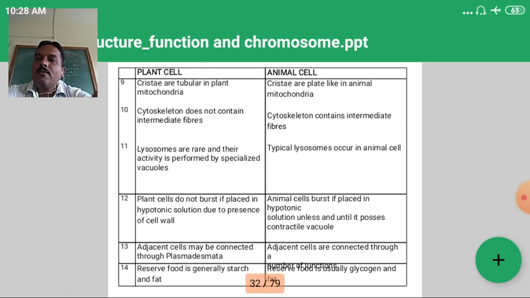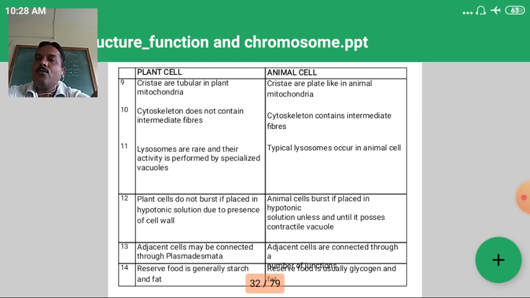Then an important one: the cytoskeleton does not contain intermediate fibers in plants, while in animals the cytoskeleton contains intermediate fibers. Cristae are tubular in plant mitochondria and plate-like in animal mitochondria. Lysosomes are rare in plants and their activity is performed by specialized vacuoles, while typical lysosomes occur in animal cells. Plant cells do not burst if placed in hypotonic solution due to the presence of the cell wall, but animal cells burst if placed in hypotonic solution.